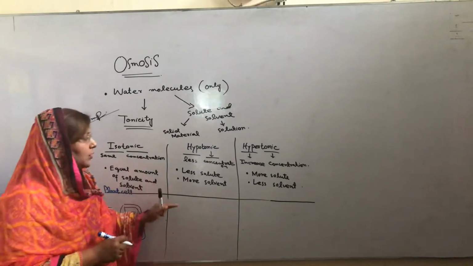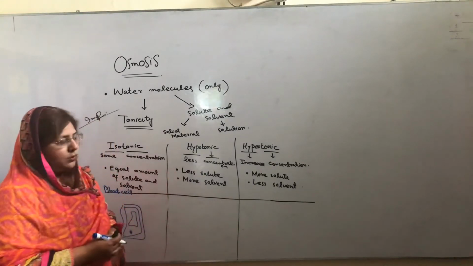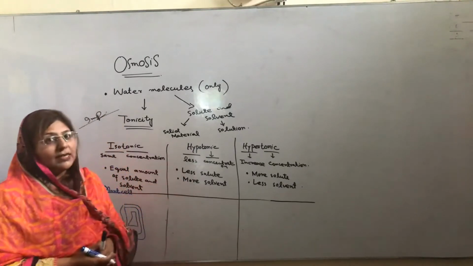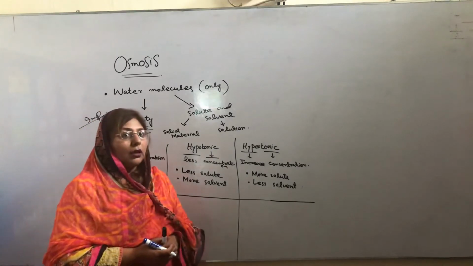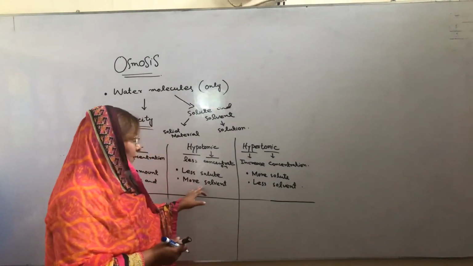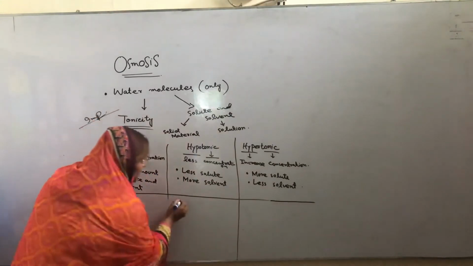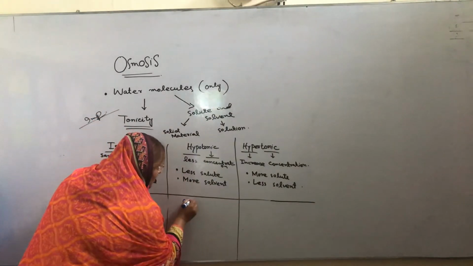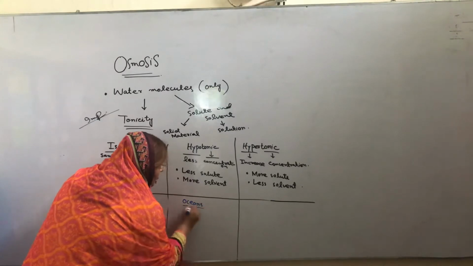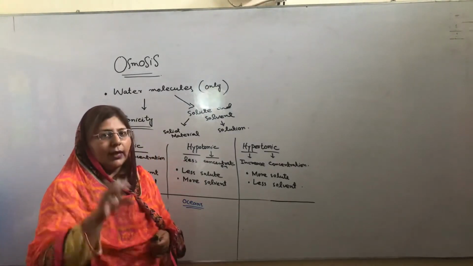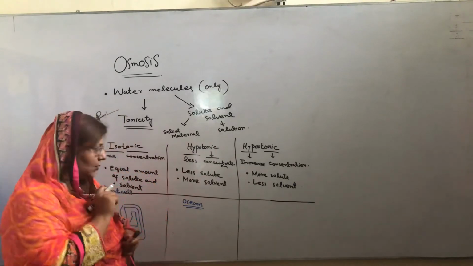And when we put them into a hypotonic solution, it means it has less solute and more solvent. So it is an environment of more solvent, it is an environment of rivers. We all know in oceans there is a large quantity of salt and a lesser amount of water in them.